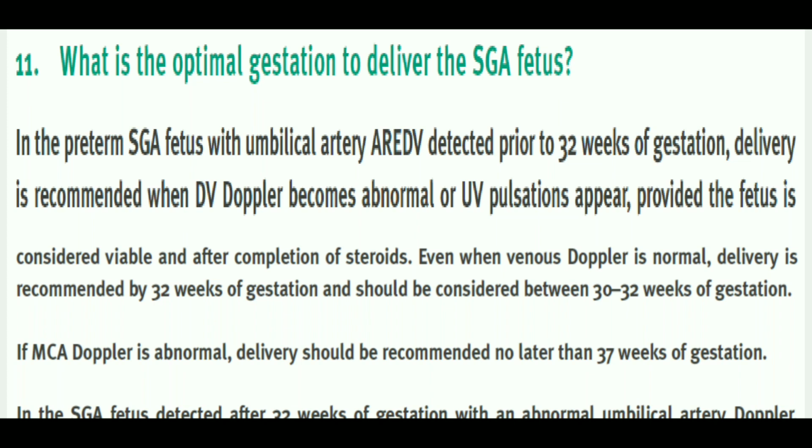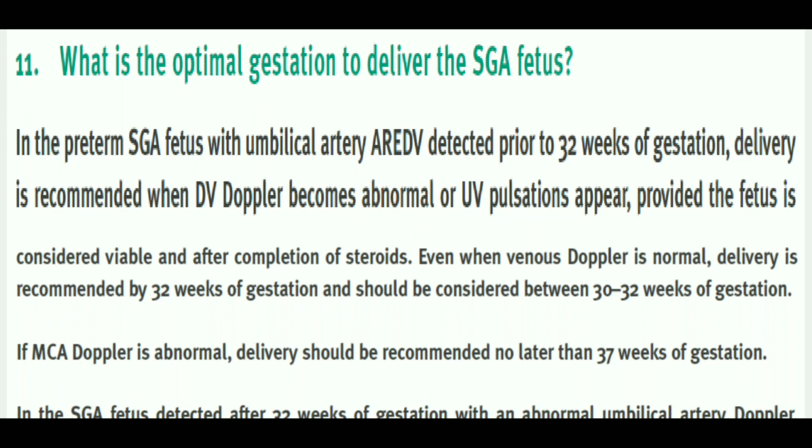So if before 32 weeks of gestation the ductus venosus becomes abnormal, then delivery is recommended after we give steroids.